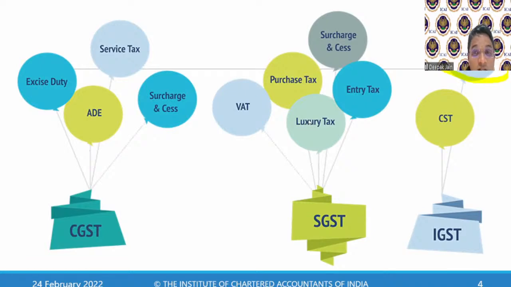But apart from customs, I said that the countervailing duty and special additional duty are subsumed as IGST. So when we do any import transaction, we pay two types of taxes: basic customs duty and IGST. Clear? Apart from payment of these two things, is there anything else? No, only two things: basic customs duty and IGST.